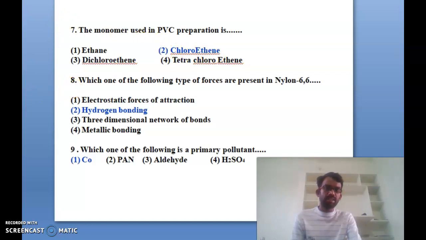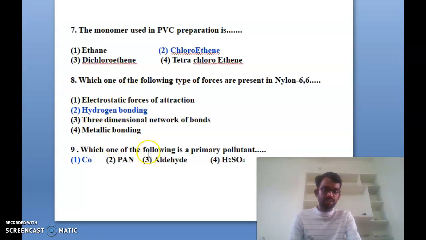Next you can see the eighth one. Which of the following types of force is in nylon 66? In the polymer chapter, which force is involved in nylon 66? The options are electrostatic force of attraction, hydrogen bonding, a three-dimensional network of bonds, and metallic bonding. So the second one is the correct answer, hydrogen bonding. In nylon 66, the combination forms hydrogen bonds between the chains.